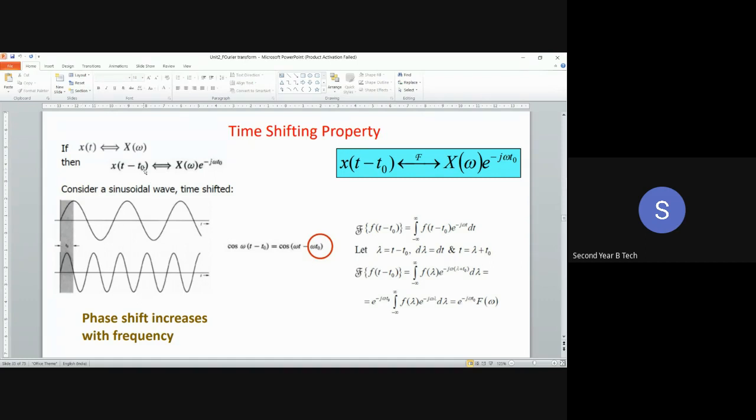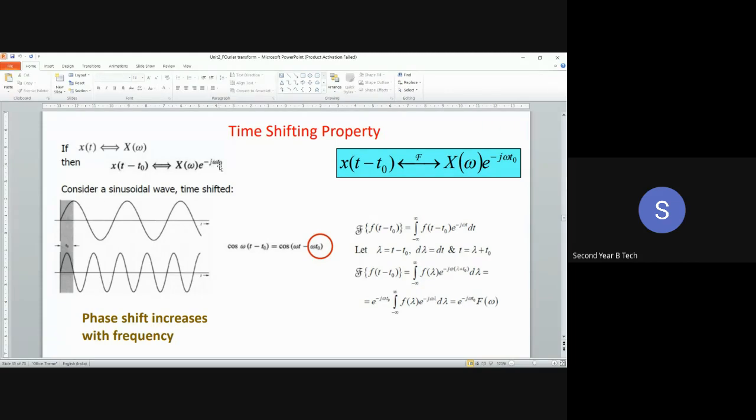What changes will there be in the frequency domain? The Fourier transform of the x of t signal will remain the same, x of omega. Only one term will get added, that is e raised to power minus j omega t naught.